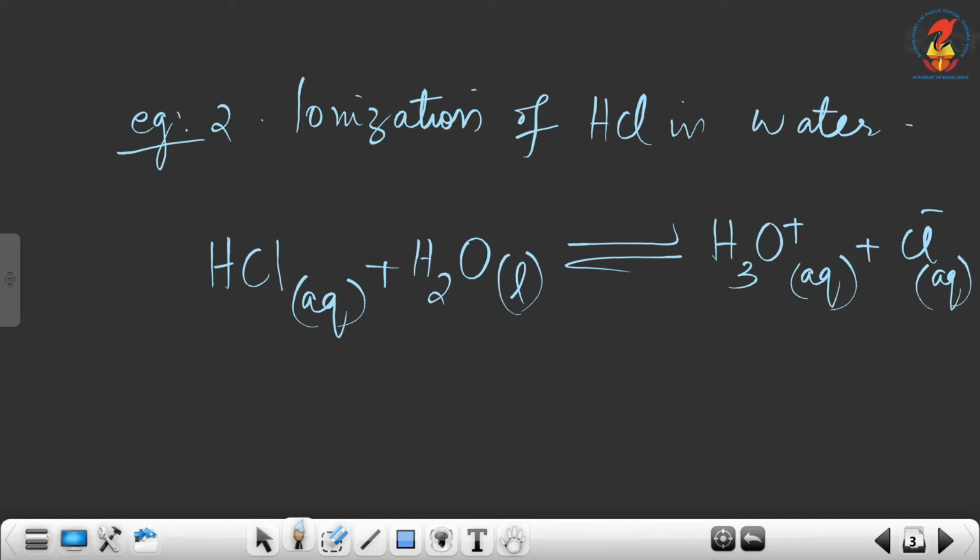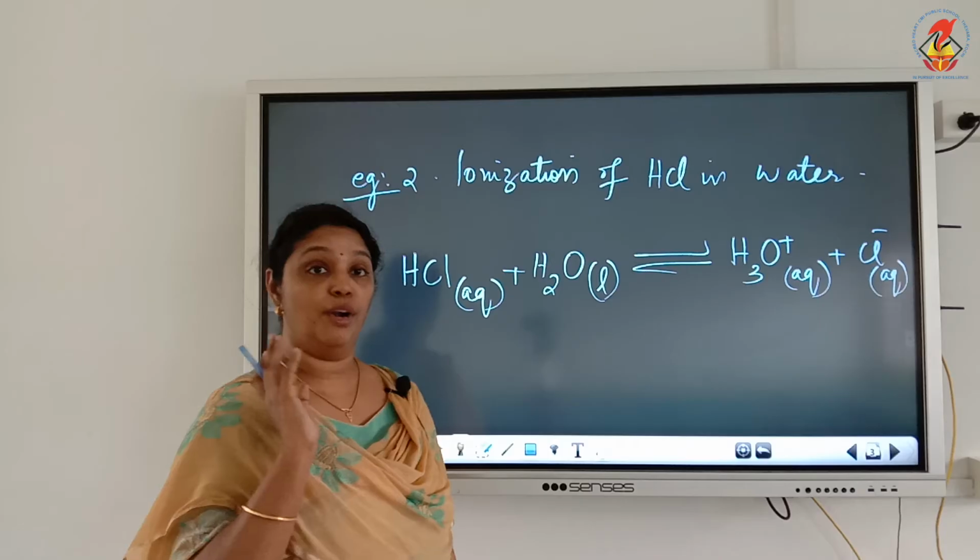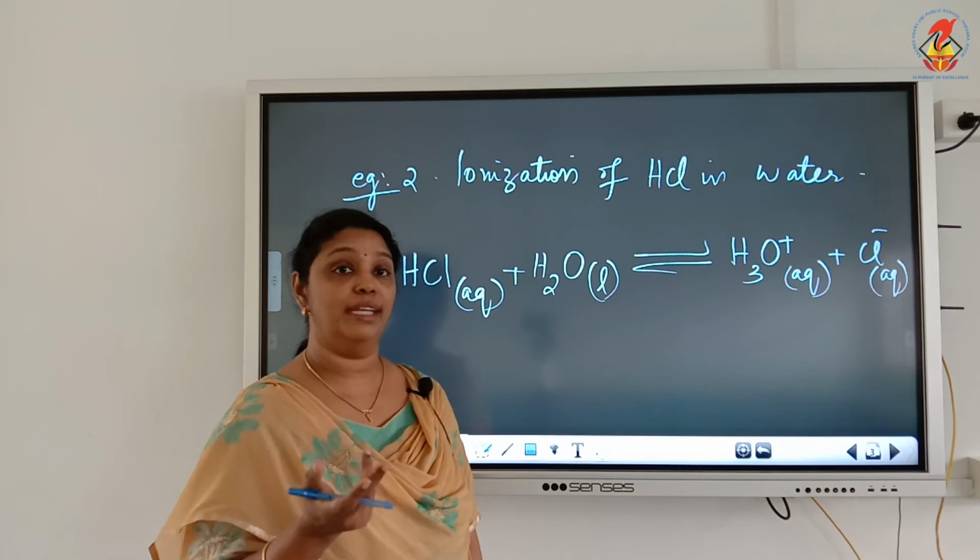Now, let's see in the forward reaction, which is the Bronsted acid, Bronsted base, conjugate acid and conjugate base.